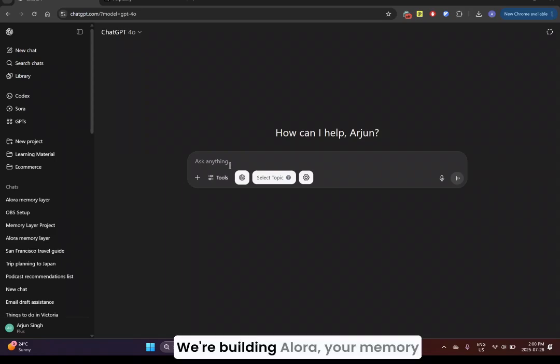Hi everyone, we're building Alora, your memory layer for ChatGPT and Perplexity. The idea is simple. Chatbots forget, lose context, and hallucinate. Alora keeps track of topics that matter to you, allowing you to bring context back on track.